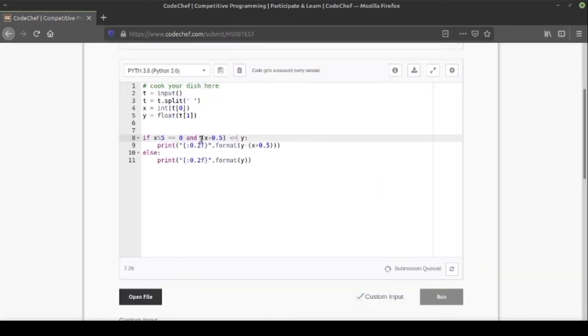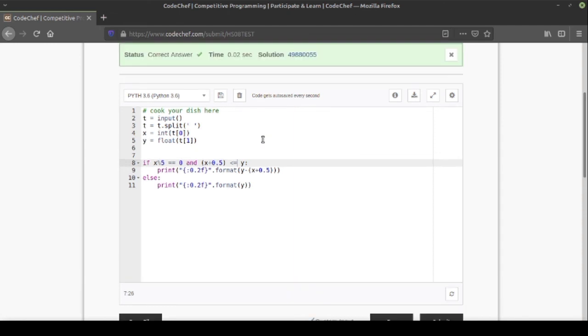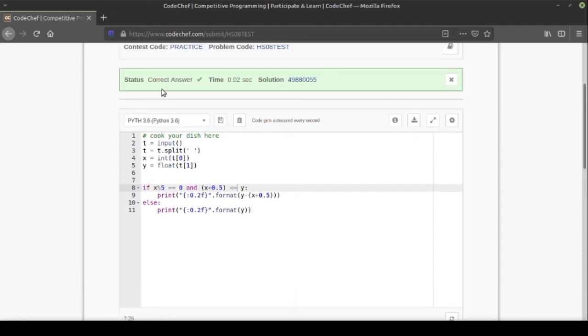So here the withdrawal money can also be equal to the account balance, and we can still withdraw in the transaction. There should be enough money. Enough money means we can also remove all the money, not only less than, it can also be equal to. So let's try this condition. So here now you can see the status is correct answer, meaning our program is accepted and we have successfully completed this question.